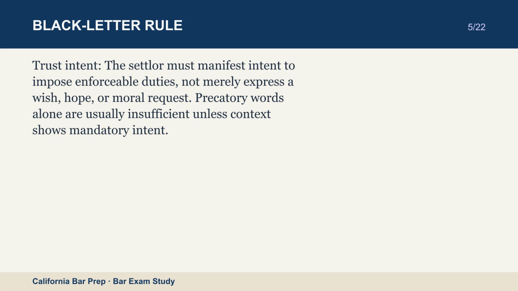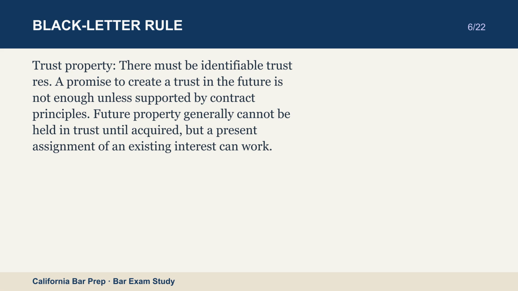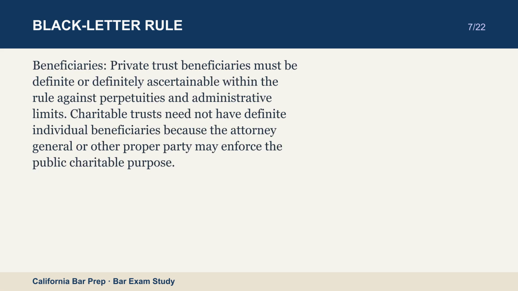Trust property. There must be identifiable trust res. A promise to create a trust in the future is not enough unless supported by contract principles. Future property generally cannot be held in trust until acquired, but a present assignment of an existing interest can work. Beneficiaries. Private trust beneficiaries must be definite or definitely ascertainable within the rule against perpetuities and administrative limits. Charitable trusts need not have definite individual beneficiaries because the Attorney General or other proper party may enforce the public charitable purpose.